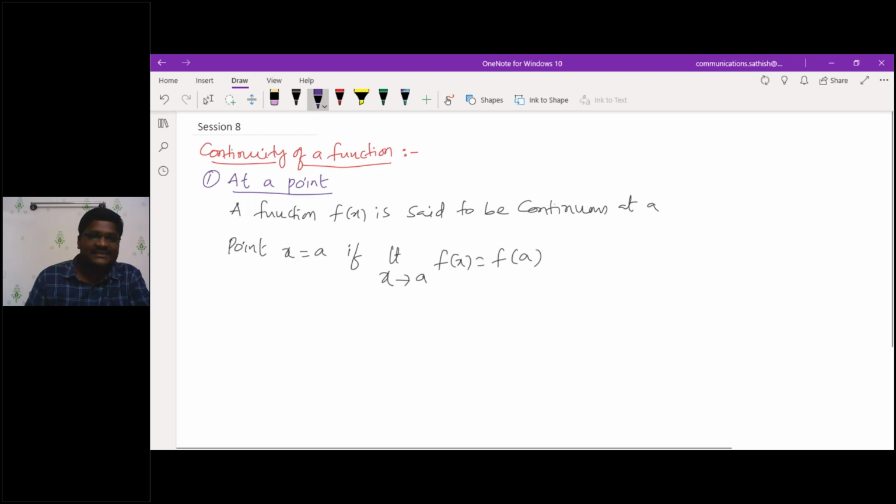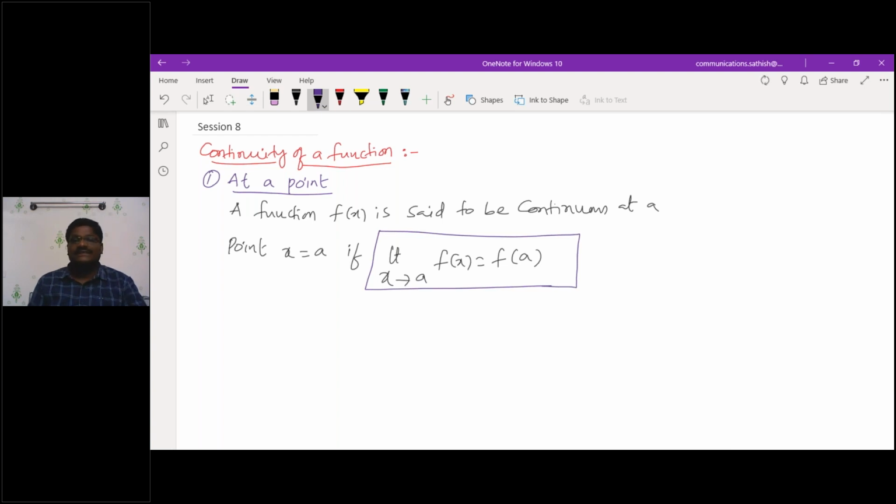If it satisfies this, I can call the given function f of x continuous at the point x is equal to a.